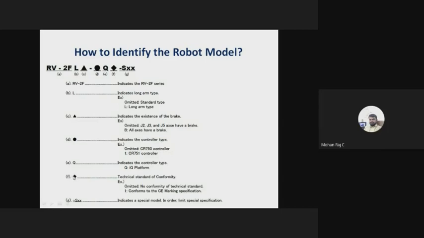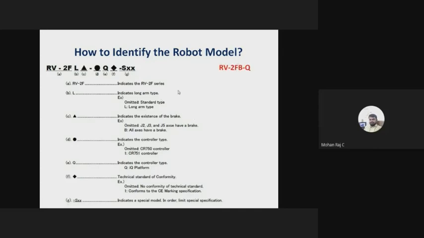And one more thing: this diamond represents the technical standard for conformity. If there is no letter here, there is no conformity to a technical standard. If it is 1, it is a CE standard, a CE certified robot. And the last three letters represent the special model, to specify special specifications. If the robots are used in the pharma industry or some other specific applications, then they will mention these things. So this is how you have to identify.